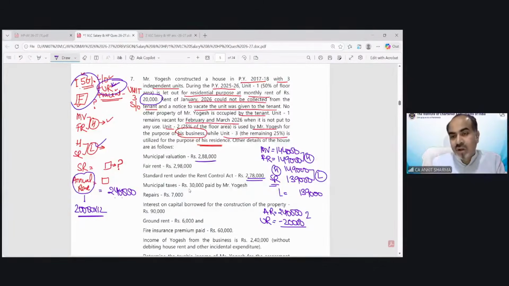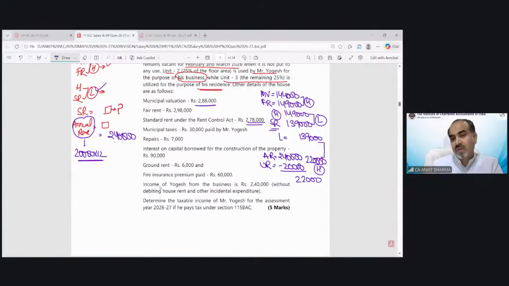So now the comparing value would be 2,20,000 with 1,39,000. And the higher would be the value, but it is not yet the GAV. From this higher value, we now have to reduce the vacancy time duration rent.